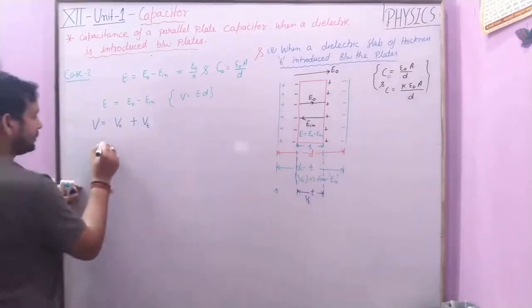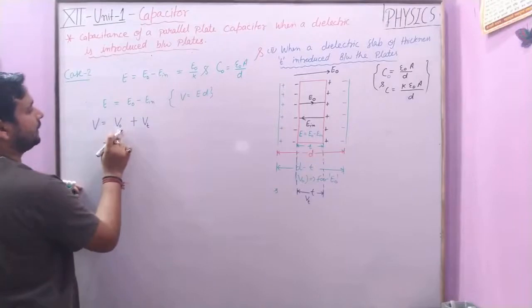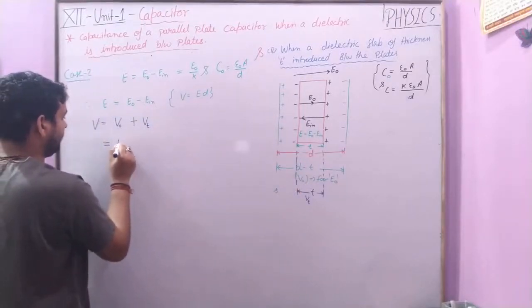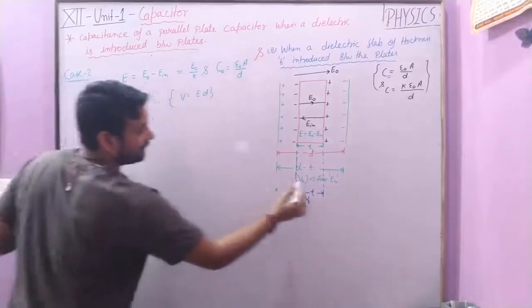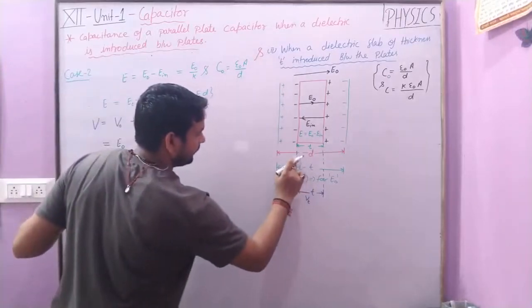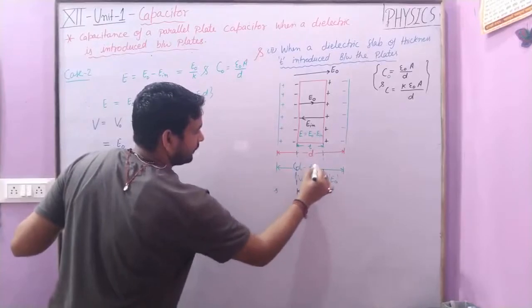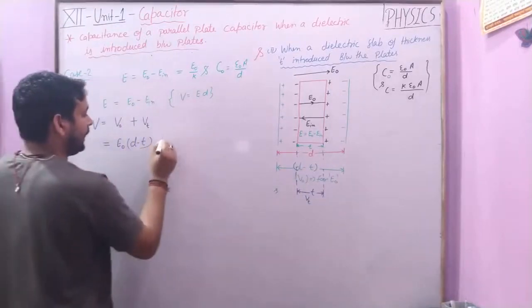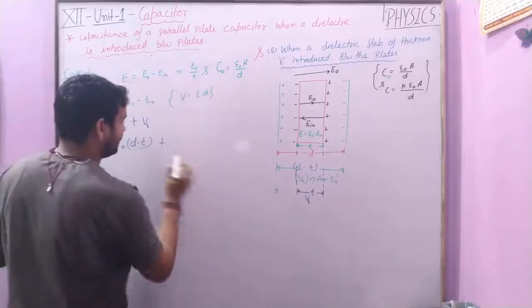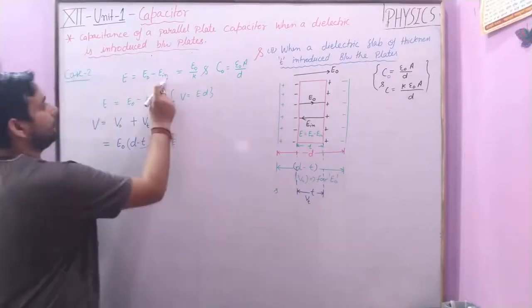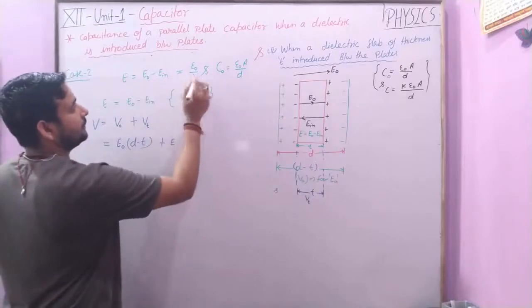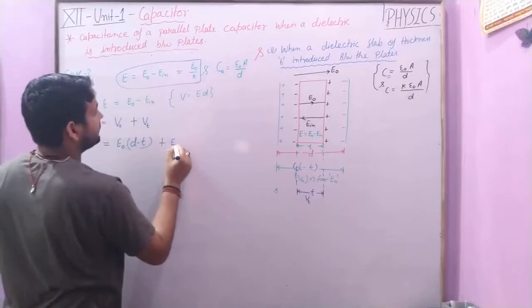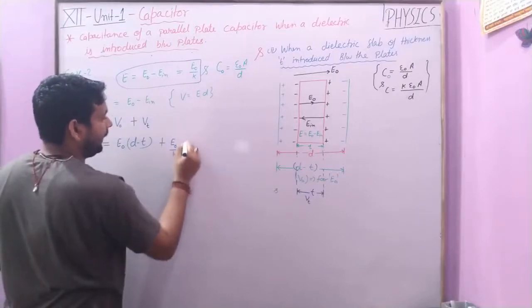When we solve this, V naught is E naught into the distance d minus t, plus Vt, which is the induced value, E naught upon K times the thickness t.